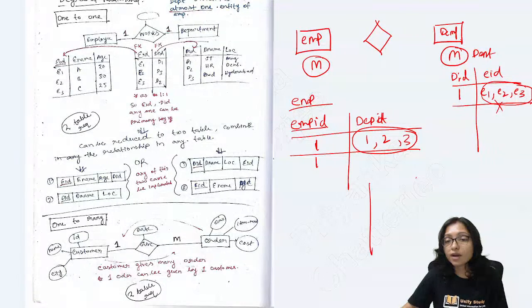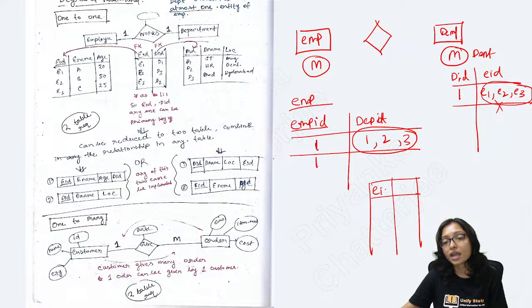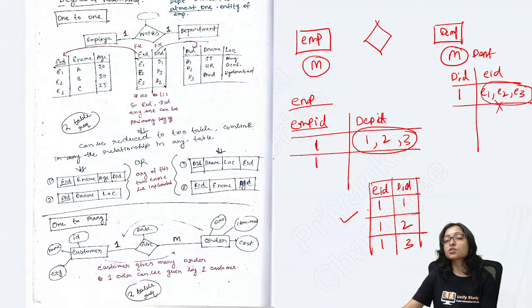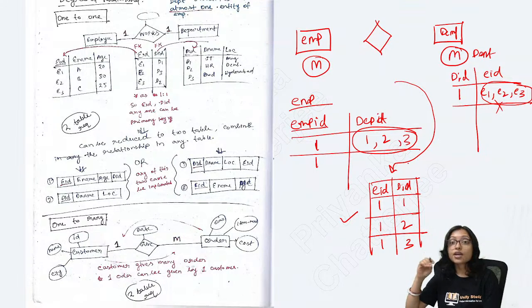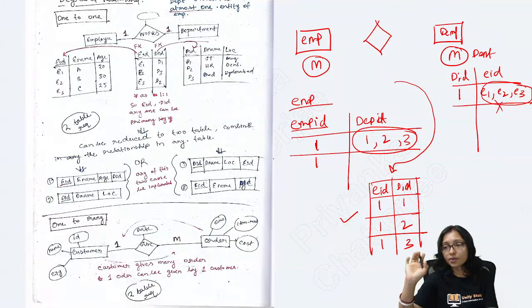So what I have to do is create a separate table where I will put EID and DID: employee 1 in department 1, employee 1 in department 2, employee 1 in department 3. This way I can create it. That's why an extra table is required here. Otherwise you cannot do it.